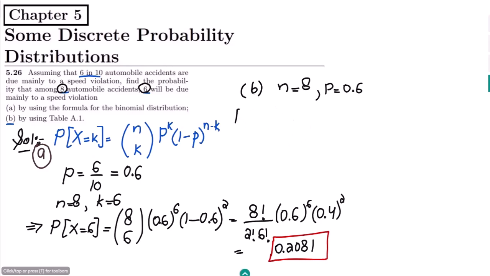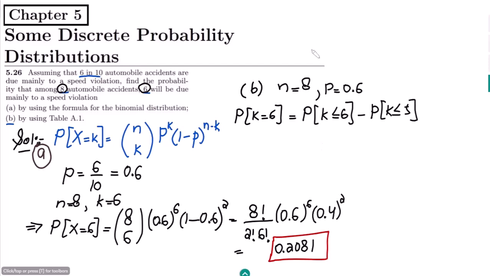In order to find out the probability for k equal to 6, what do we have to do? We can very clearly see that we have to find out the probability of all the items less than or equal to 6, and from it I have to subtract the values which are less than or equal to 5.